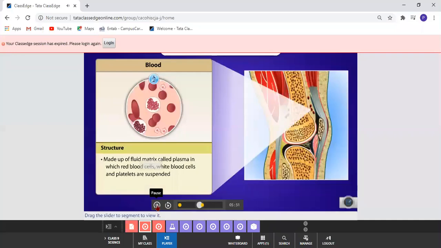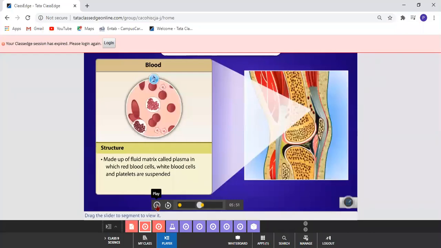This also you have done. It has plasma and red blood cells, which help to make hemoglobin, and white blood cells help to fight infections, and platelets help in the clotting of the blood. This we have done. So we have just revised all these things.